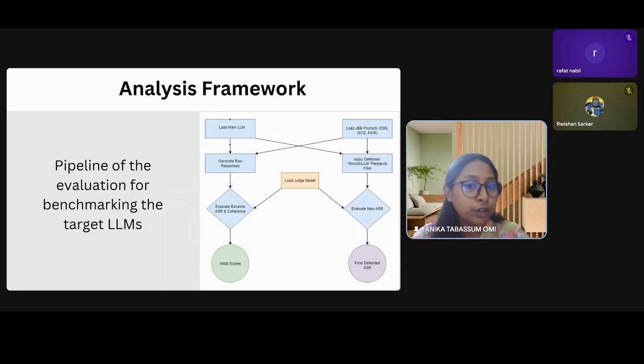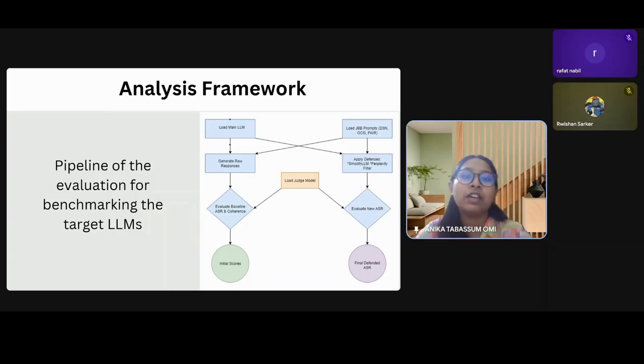Then we loaded our prompts, DSN, PAIR, DAN, GPTFuzzer, 1,043 prompts in total. These prompts were then fed to the target models, and we generated the raw responses. Based on these responses and a judge, we evaluated the baseline attack success rate and the coherence score to get our initial scores.